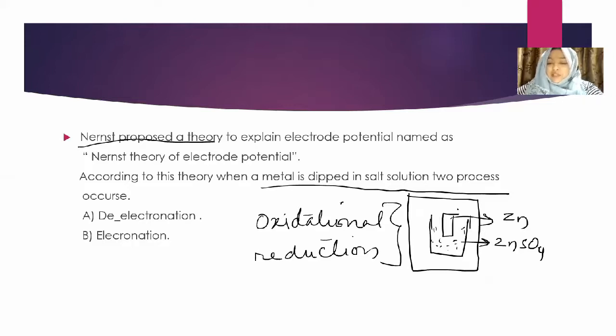When this electrode is generated, a potential is developed due to these two things, the Zn rod, that is the metal rod, and the metallic solution. So according to the Nernst theory, two things happen when you make a half cell or electrode. We will see one by one what these two things are.